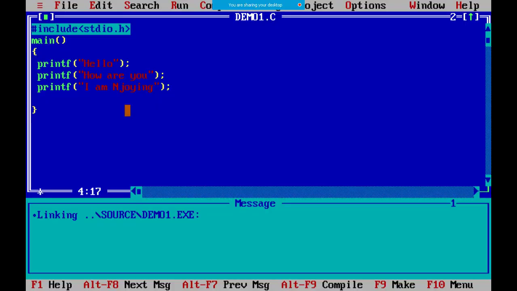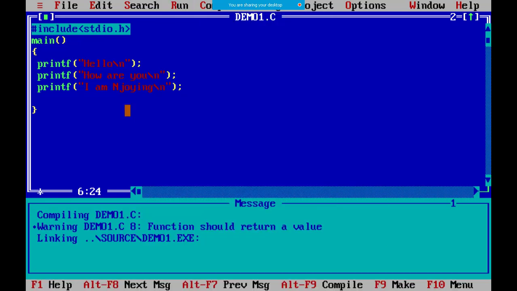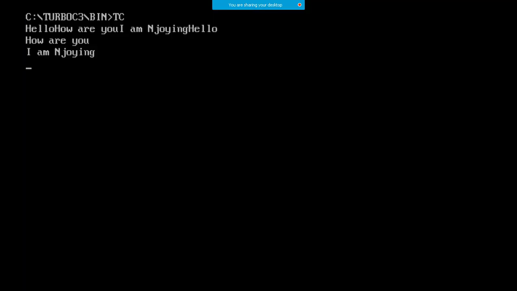Now you can see the output has been displayed on a single line. Hello, there is no space. How are you, there is no space. I am enjoying, there is no space. In order to give a space, as I already told you, you can put a \n here. \n will give you a new line. So after every statement's end, inside the double quotes, I can write \n. \n is used to give a new line. Now you can see the output is on new lines. Hello, how are you, and I'm enjoying.